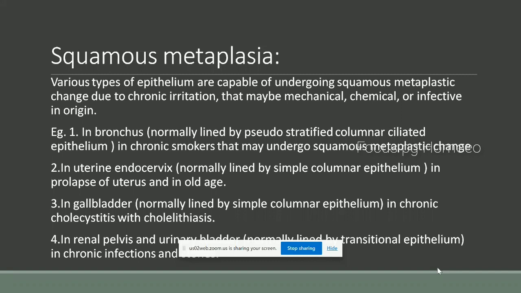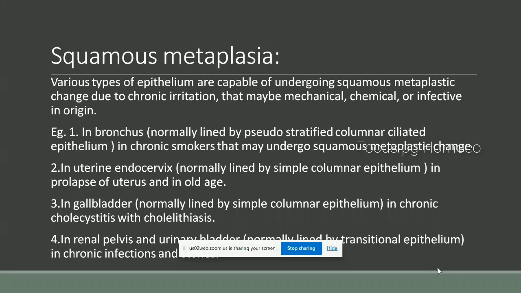Next example is in uterine endocervix. Normally the uterine endocervix is lined by simple columnar epithelium. In prolapse of uterus in old age, squamous metaplasia will occur.